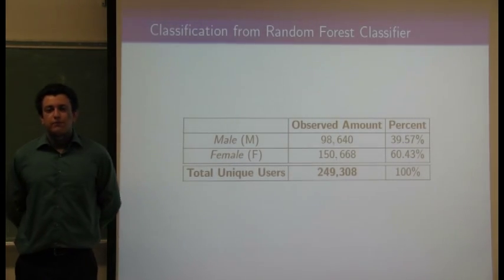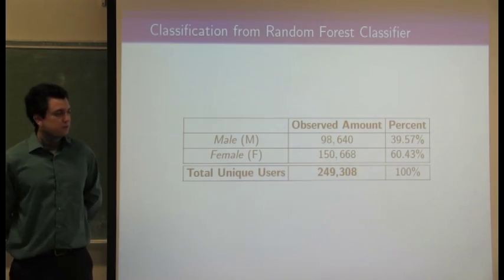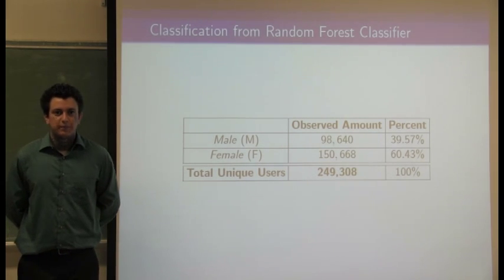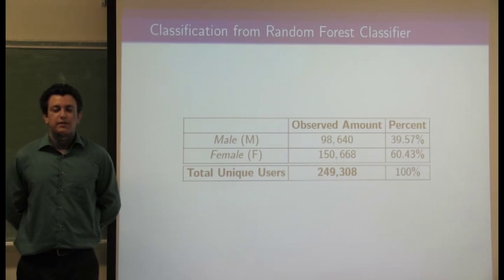So after we apply the random forest classifier to our entire data set, which consists of users who tweeted in English, live in the United States, and contain a profile description, we derive the following results. We can see that approximately 40% were males and the remaining 60% were females. This amounts to approximately 98,000 males and the remaining 150,000 being females.